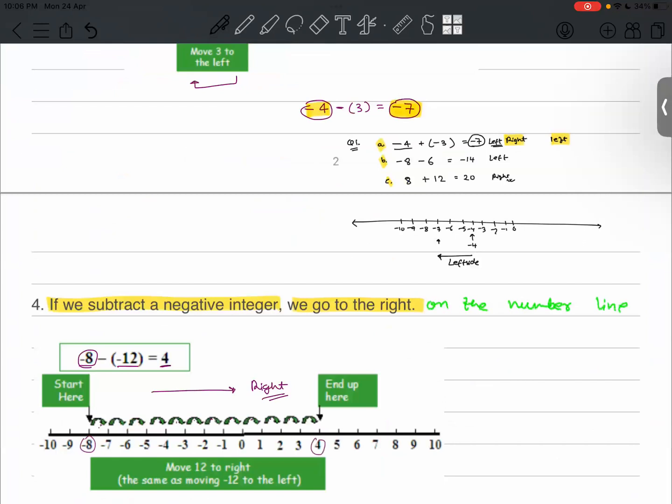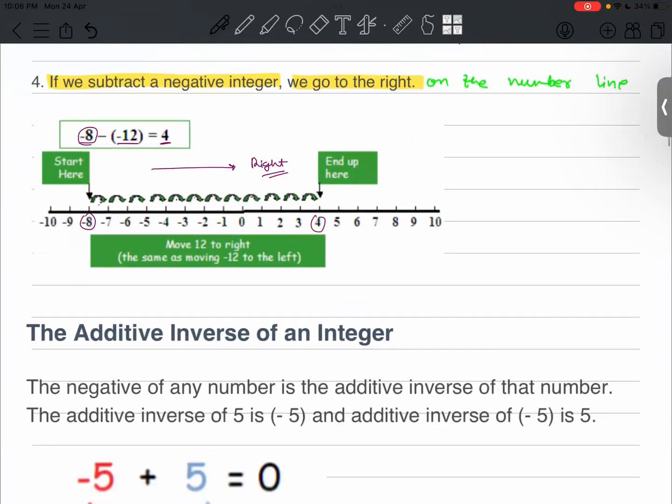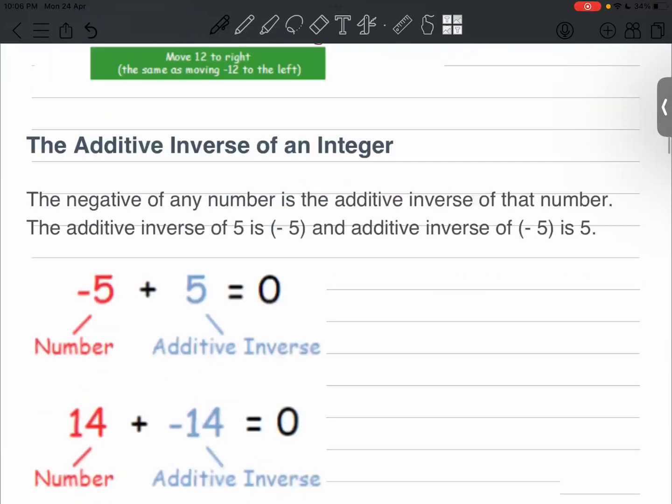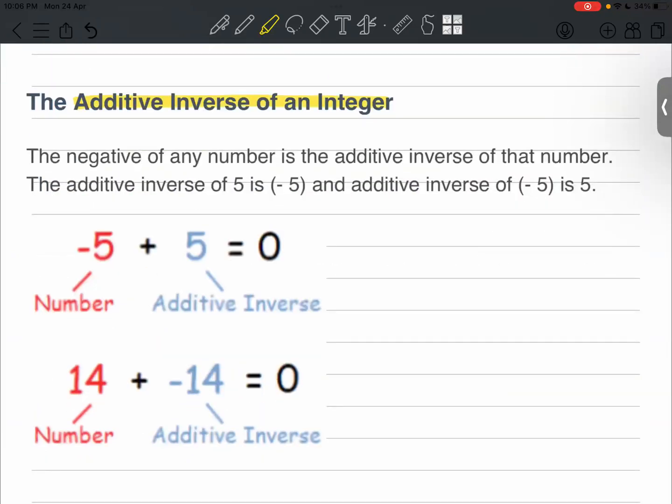There's one more basic thing you need to know: the additive inverse of an integer. What is the additive inverse of an integer? Like I have a number 6, and I have to add some number to it whose result will give me 0. I have to add such a number to 6 that I get 0. Similarly, I have 7. I add such a number to 7 that my answer is 0.